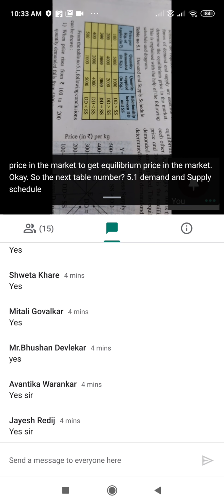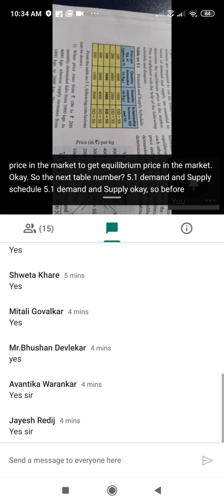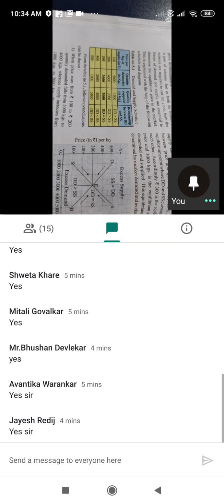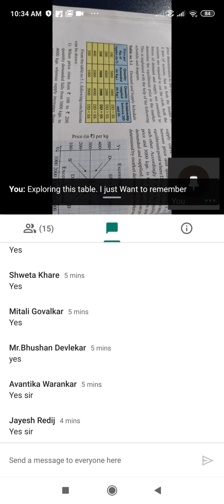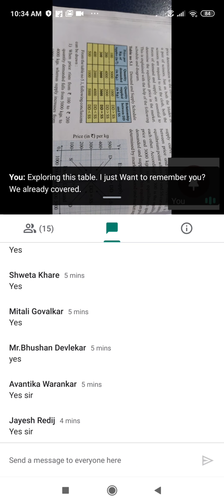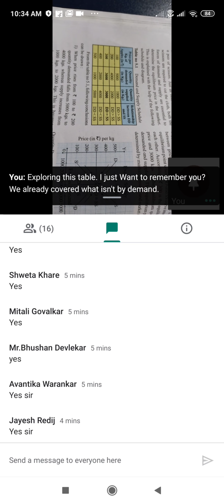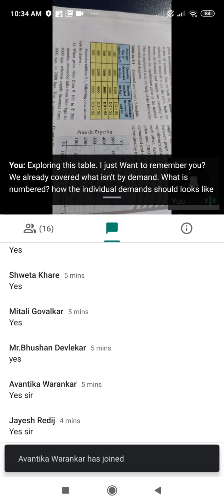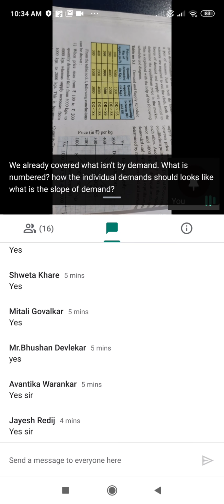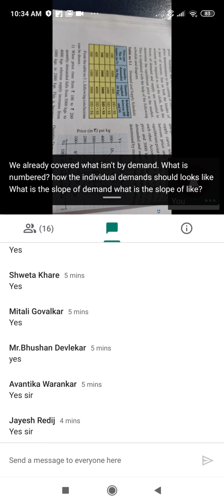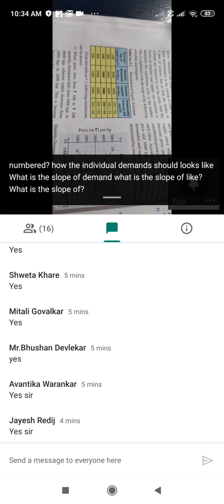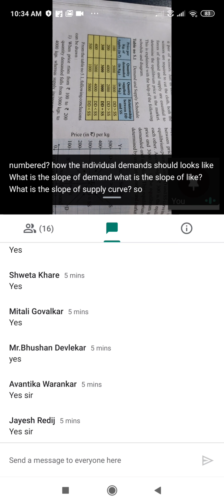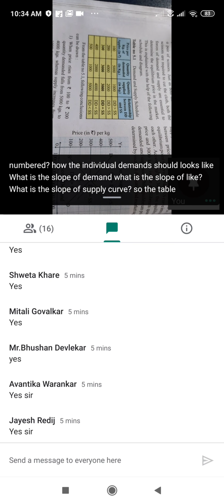Before explaining this table, I want to remind you that we already covered what is meant by demand, what is meant by a demand schedule, how the individual demand schedule looks, and what the slope of the demand curve and the supply curve is. The table shows 4 columns.